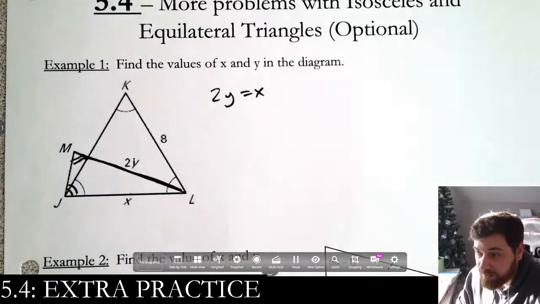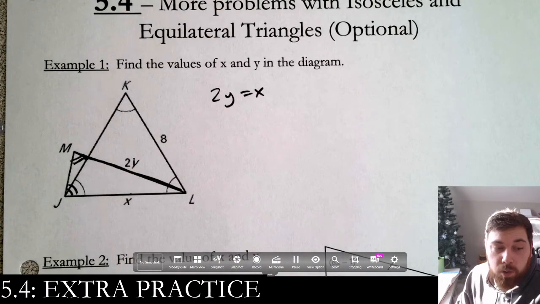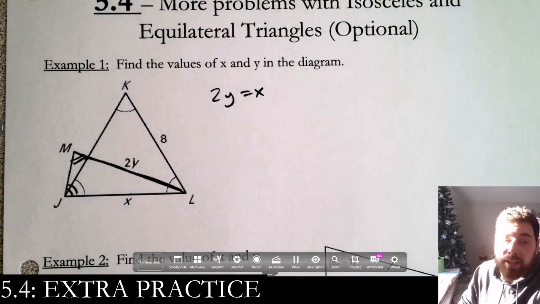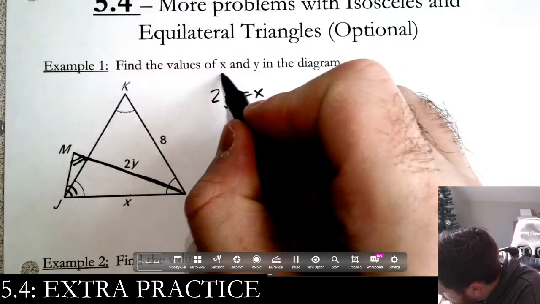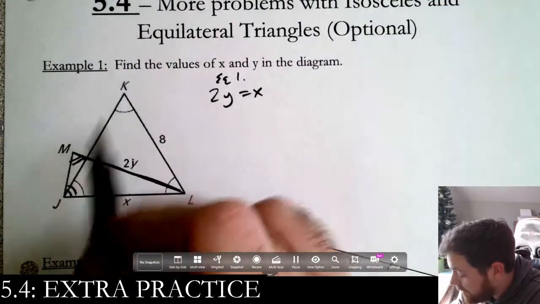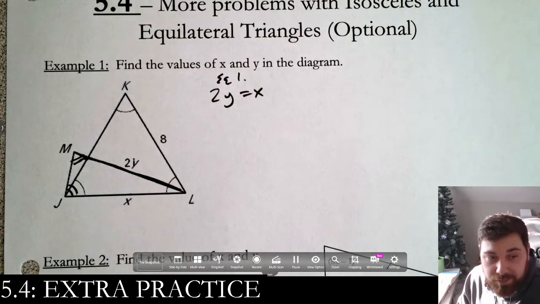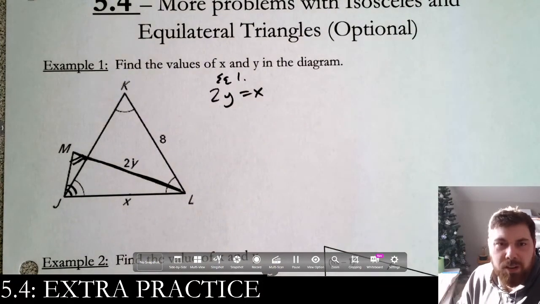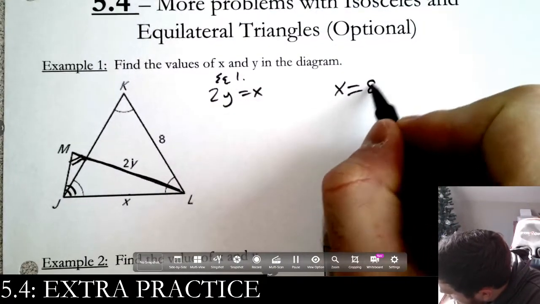That's all well and nice, but we can't really do anything with that, right? So we made one equation, equation 1. Looking at the other triangle, now the big one, notice they're all 1, which means it's an equilateral triangle. If it's an equilateral triangle, all the sides are the same, which tells us that x is equal to 8.